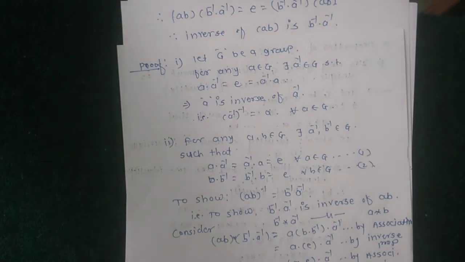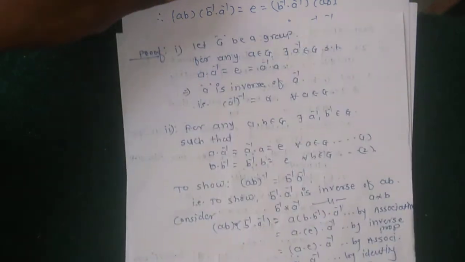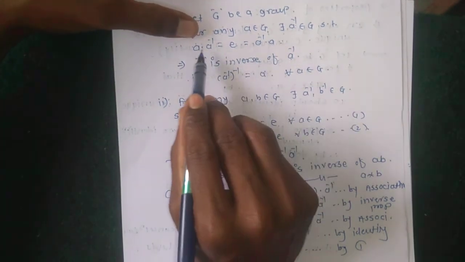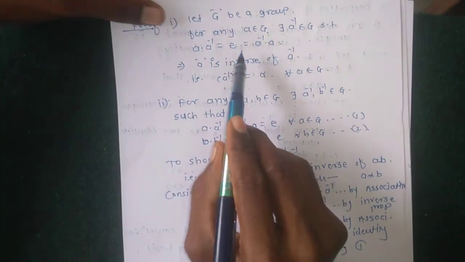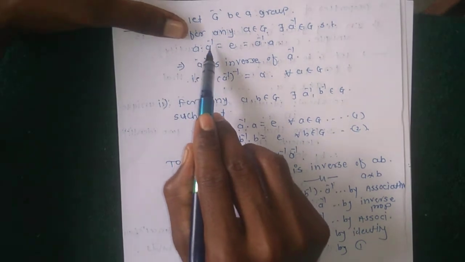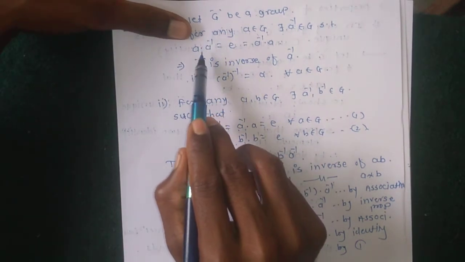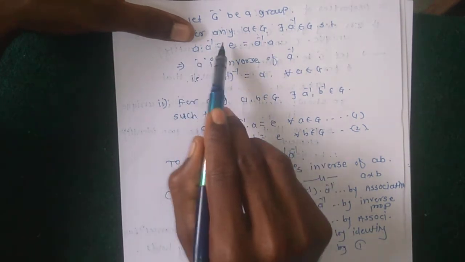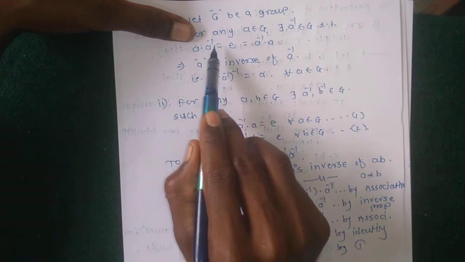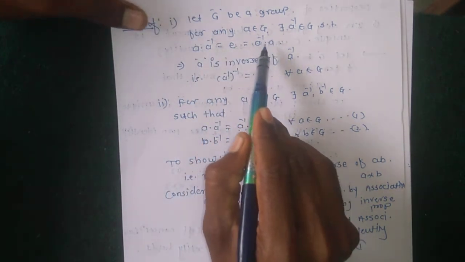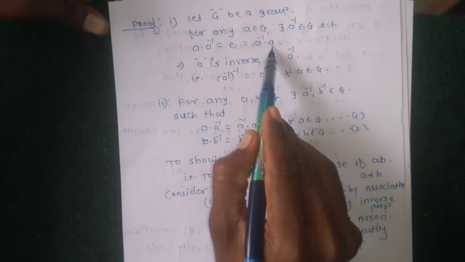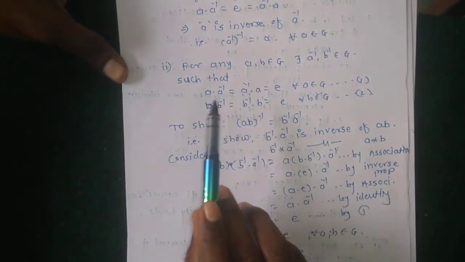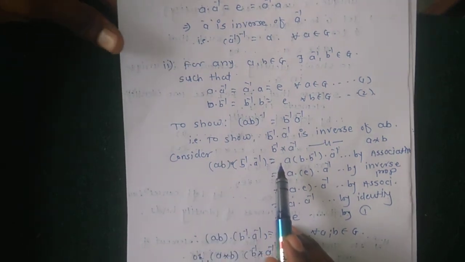For the first proof, given G is a group, then G satisfies this condition: A into A inverse equal to identity equal to A inverse into A, which implies that the inverse of A inverse is A itself, because A satisfies this equality for A inverse.